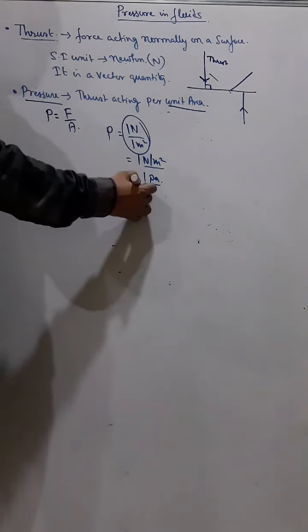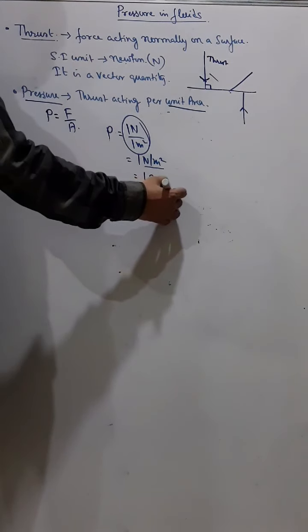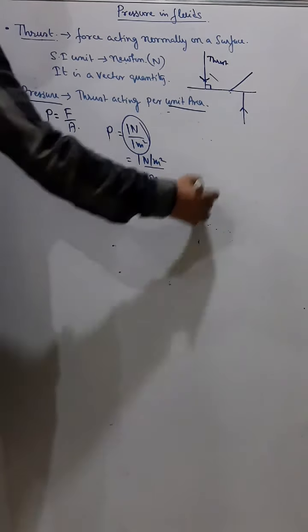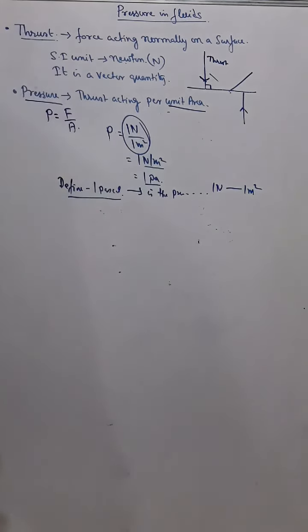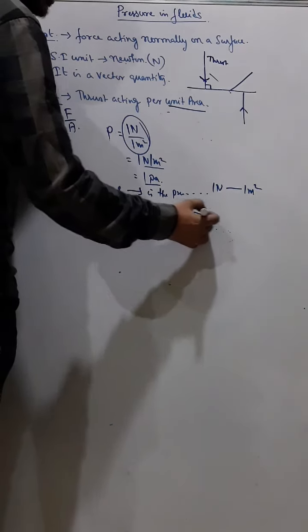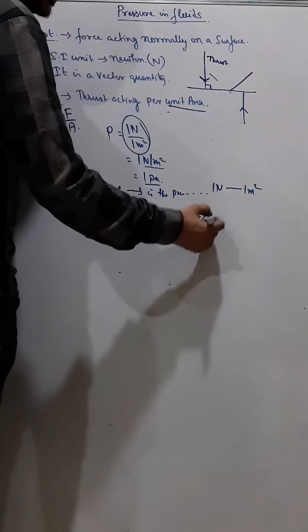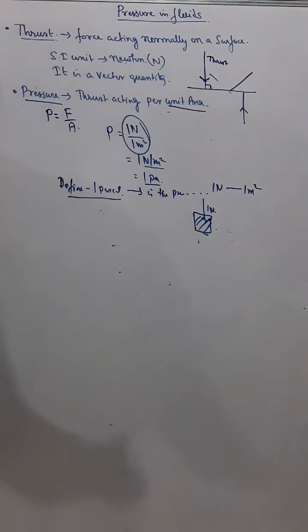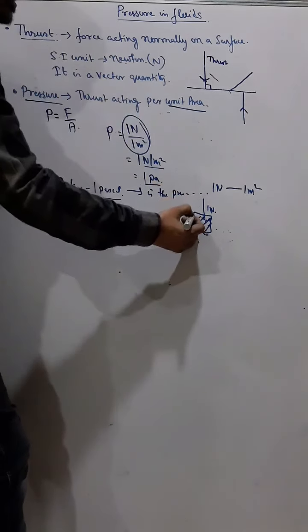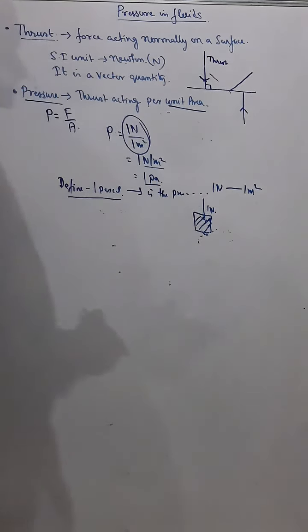So we say 1 Pascal is the pressure when a thrust of 1 Newton acts on an area of 1 meter square. So 1 Pascal is that much pressure when 1 Newton of thrust is acting on an area of 1 meter square. So this is 1 meter square, and if 1 Newton is acting, then I say the total pressure experienced by this surface is 1 Pascal. So that is Pascal. Okay.